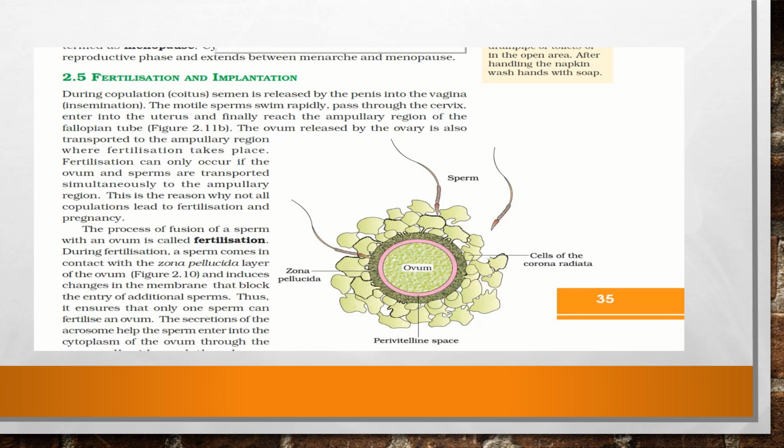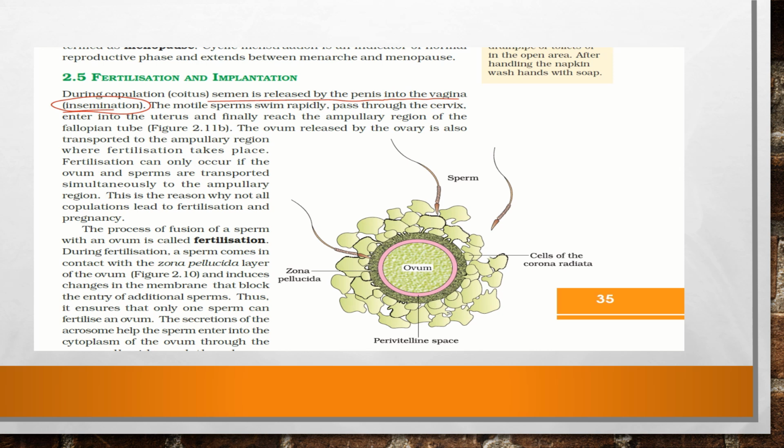So today's topic is fertilization and implantation, right? During copulation we know that the semen is released by the penis into the vagina. This process is called insemination. This we have already studied earlier in the previous episodes. So during copulation or coitus, the semen is released by the penis into the vagina.